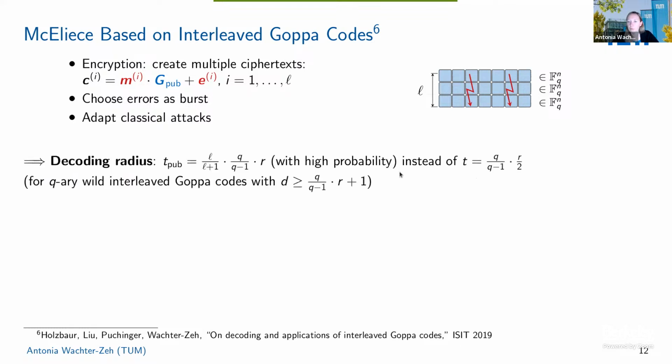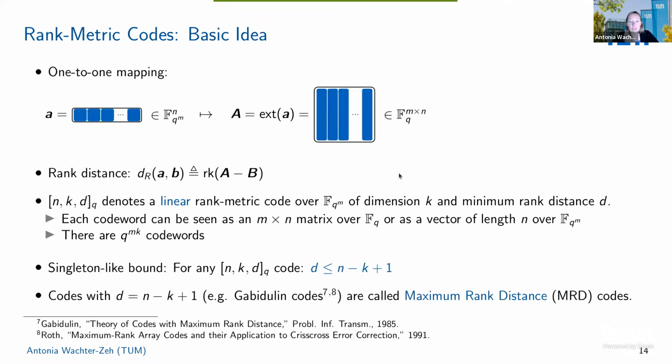Okay, and now for the rank metric codes. So what was your question? What happens with the rank distance over the large field? Yeah, the rank distance is clear when you use the right representation with F_q^(m×n), but when you represent it as the small vector, what is that distance? The induced distance, if you like. Yeah, I mean, it's defined in the matrix representation. If you look at two vectors, you cannot directly see it. You can look at the Hamming distance, but the rank distance can be 1, and the Hamming distance in the vector representation can be n.